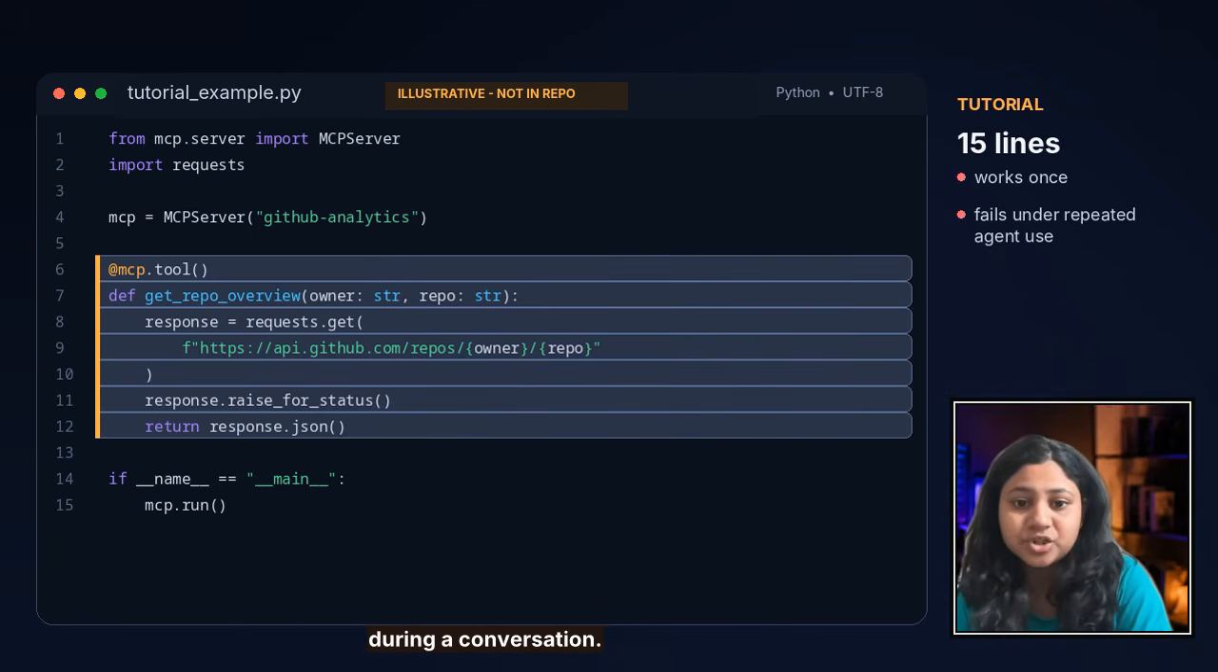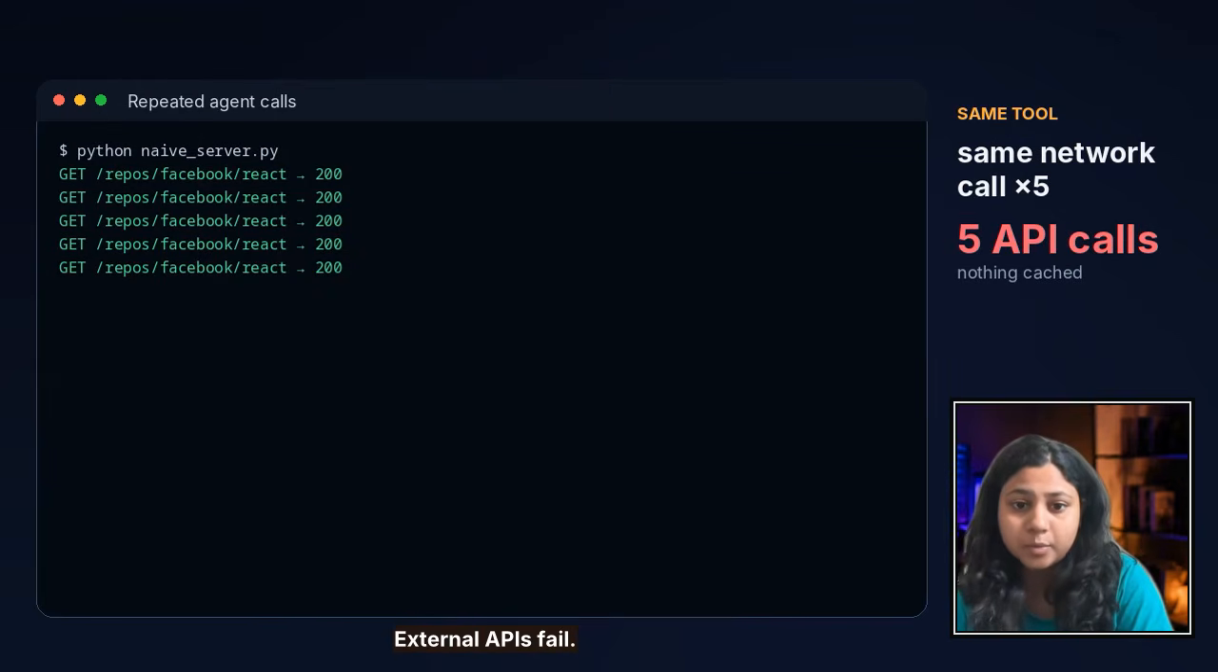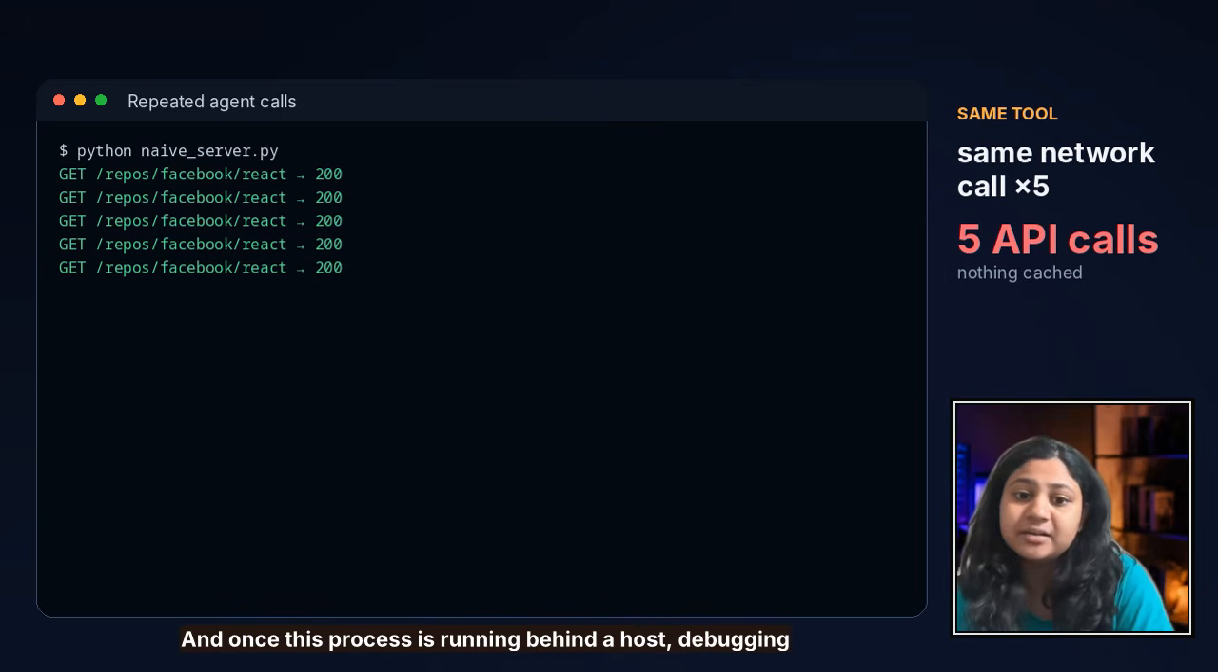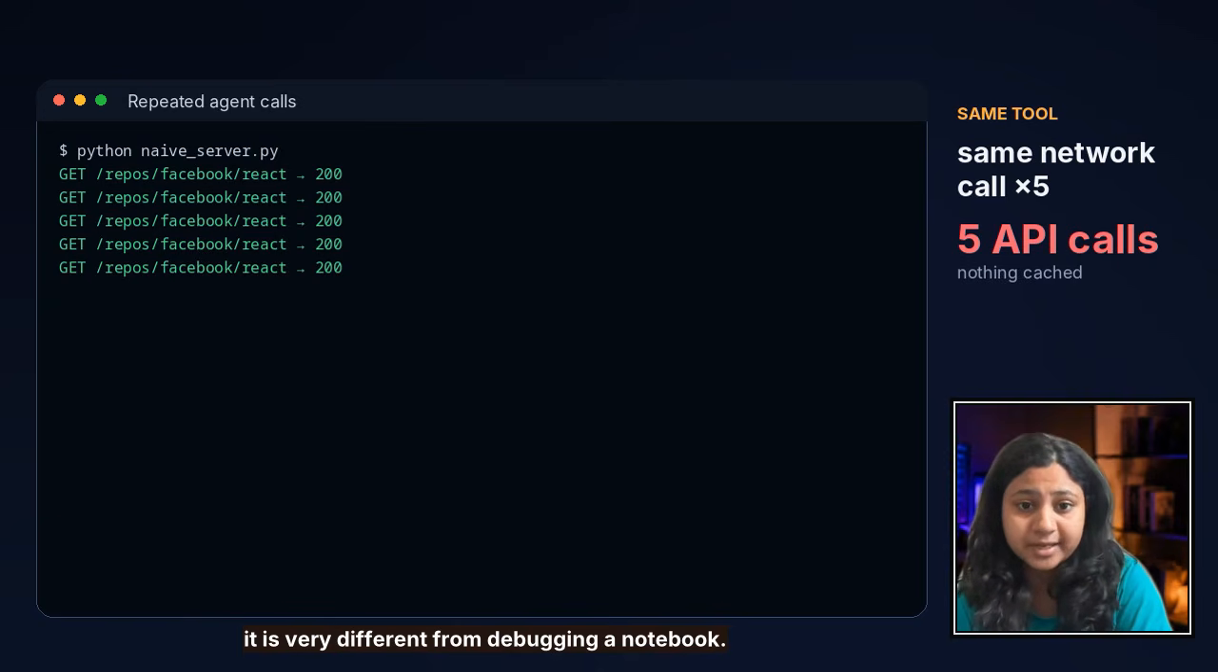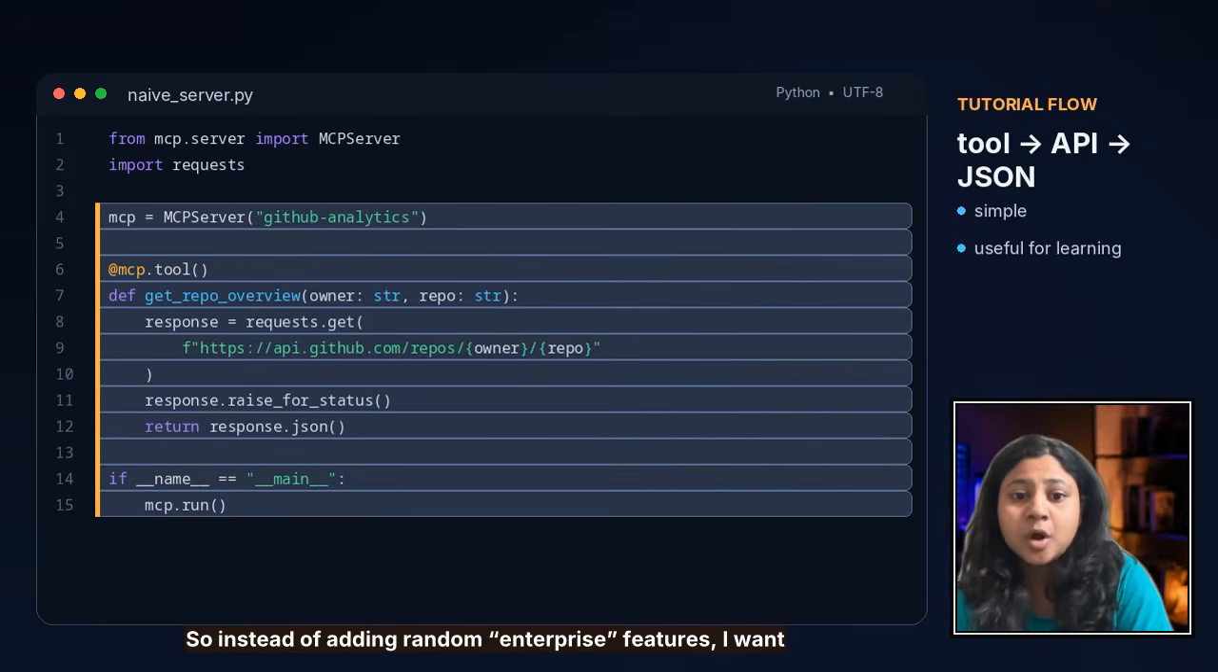Inputs are model generated. And once this process is running behind a host, debugging it is very different from debugging a notebook. So instead of adding random enterprise features, I want to fix 7 concrete failure modes one at a time, which I got from my experience.